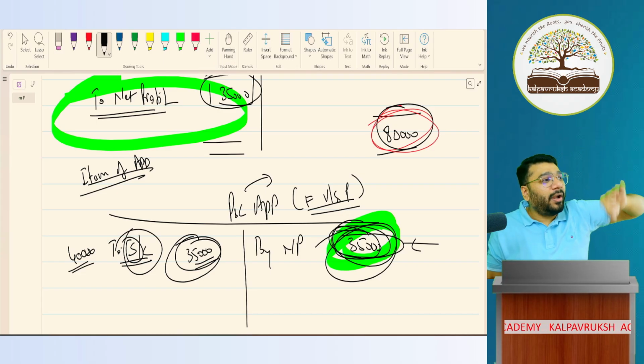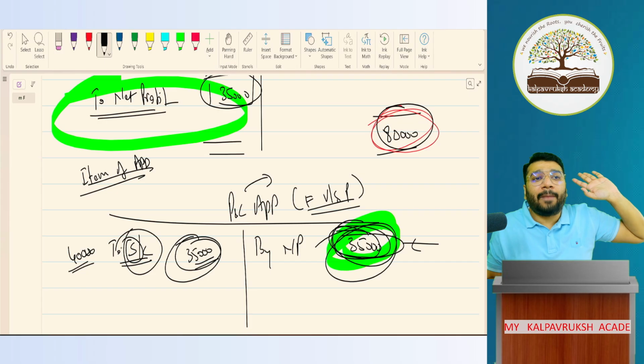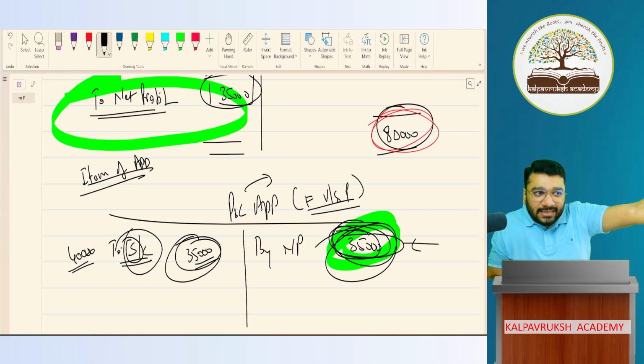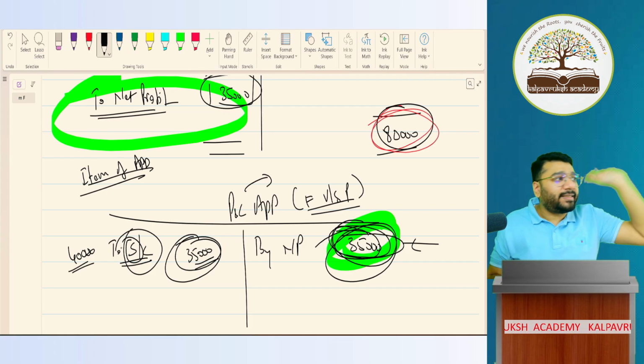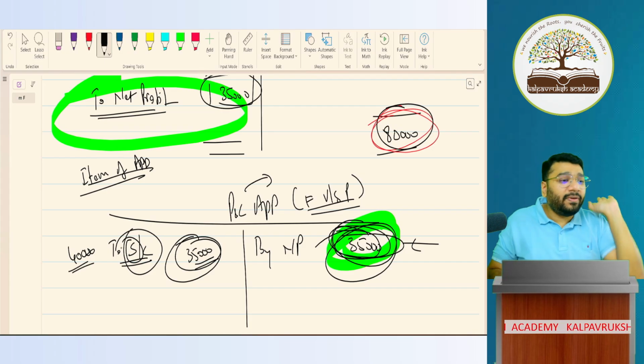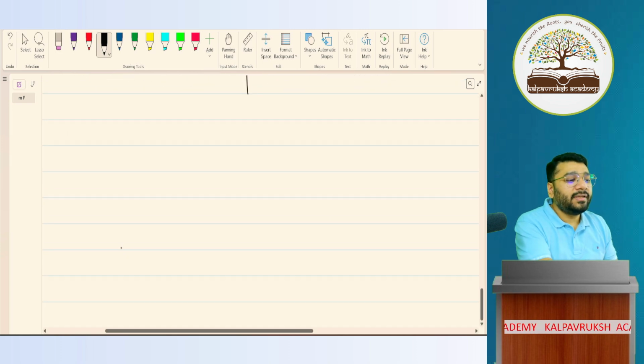Again, I'll discuss this point elaborately when I do interest on capital, salary, etc. Since he asked it, I told it now, but this was not the right time to discuss. But since you asked, I said it. Okay, not okay, okay. Now listen to me very carefully.